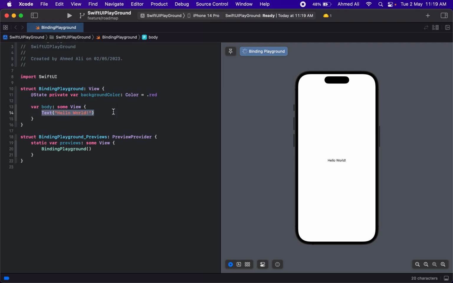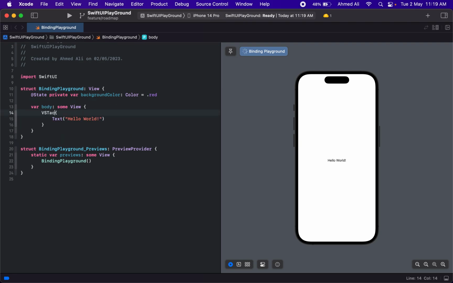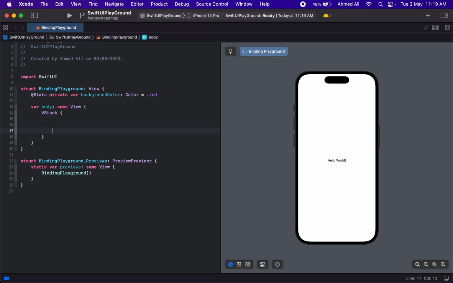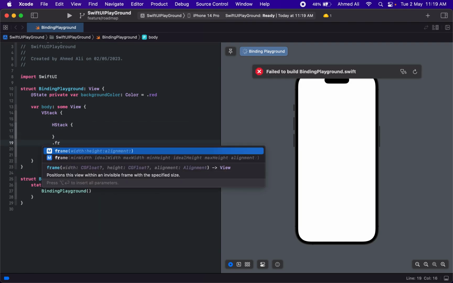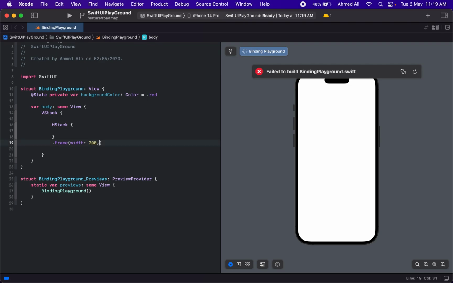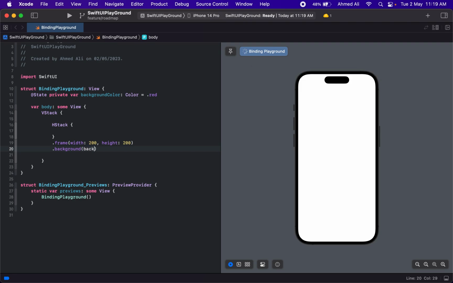Let's wrap this in a VStack, and instead of text, let's have a frame with a width of 200 and a height of 200, and then give it a background of the background color so that we have a box on the screen. Now we have our state and we have our box on the screen.